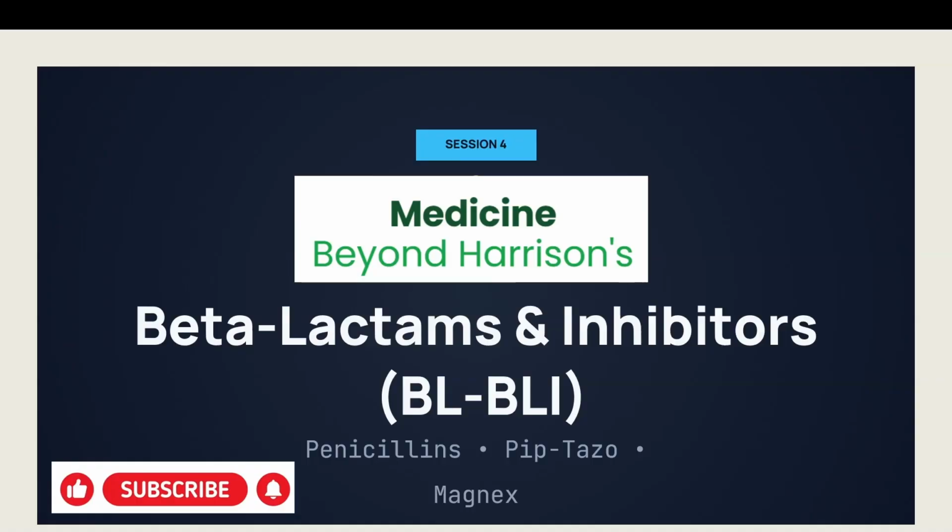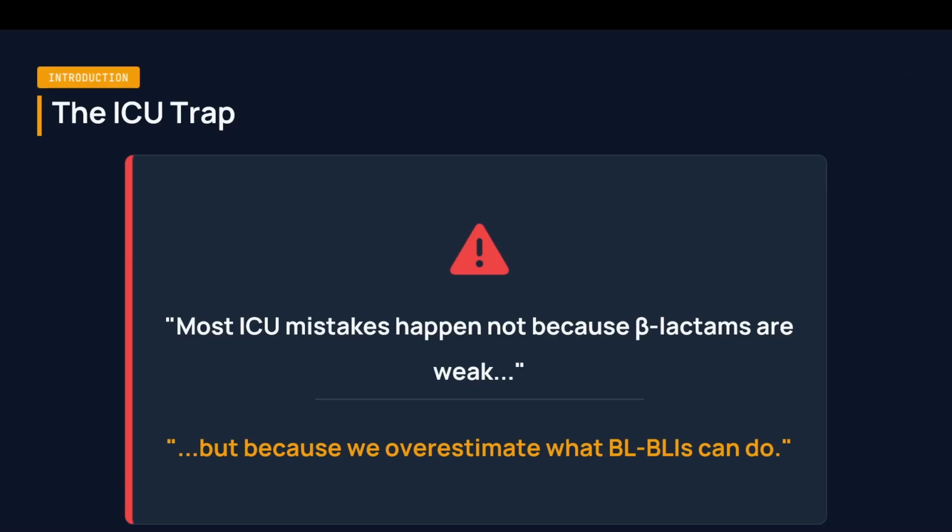Let's get started. Most ICU mistakes happen not because the beta lactams are weak, but because we overestimate what the BL-BLIs can do. Often using BL-BLIs for MDR organisms or ESBL producing organisms leads to failure. So in an ICU, when the patient is in septic shock, it is better to go for a carbapenem instead of a BL-BLI, and later de-escalate. That is a good practice point in ICU when the patient is in septic shock.